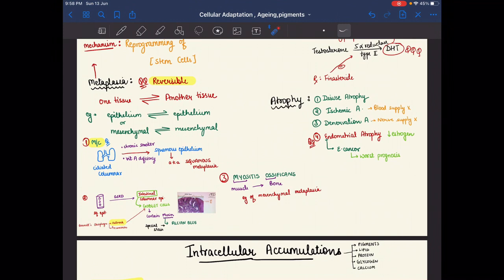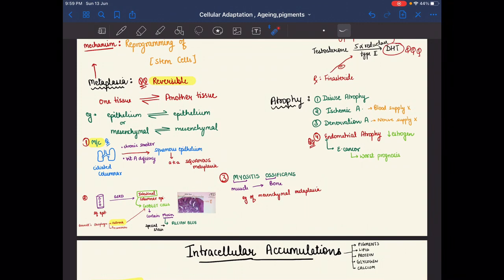So, as we know, in the intestine goblet cells are present, which contain the mucins. Here in the esophagus also, the squamous epithelium is converted into intestinal columnar epithelium. This disease is known as Barrett esophagus, and the hallmark of this disease is goblet cells, because goblet cells are present in the intestine, but here the esophagus is converted into intestinal columnar epithelium.